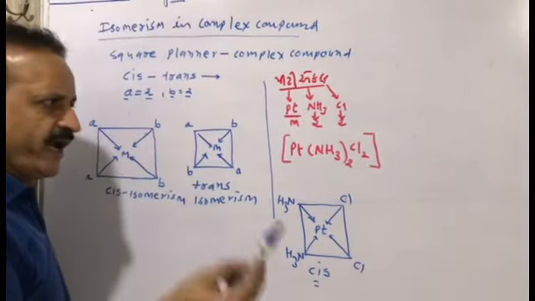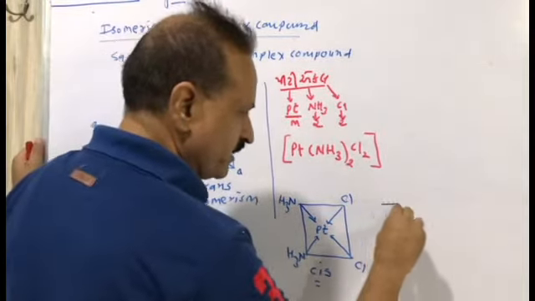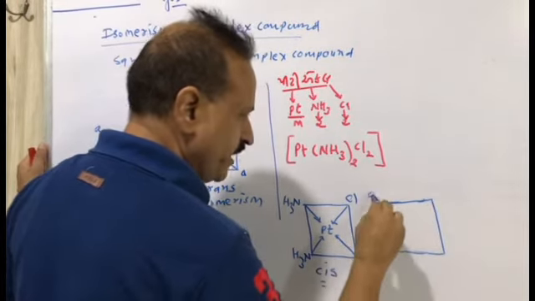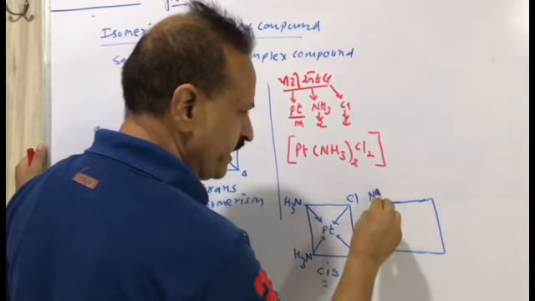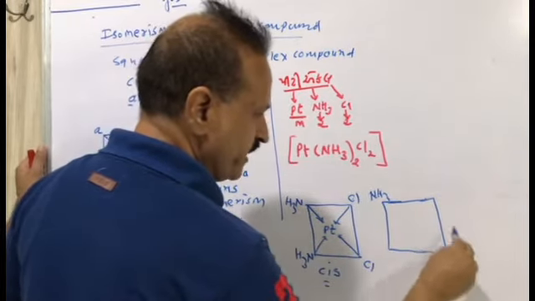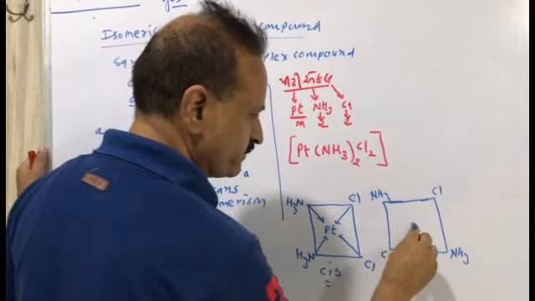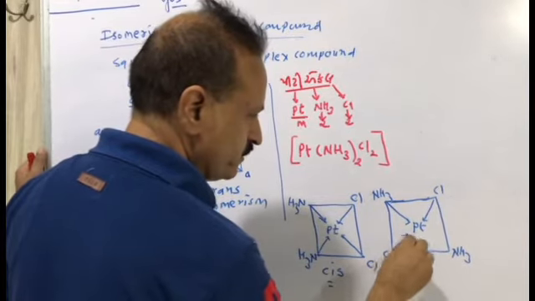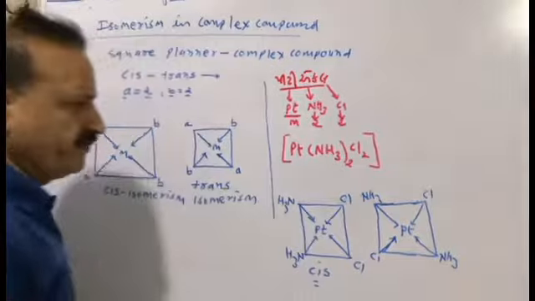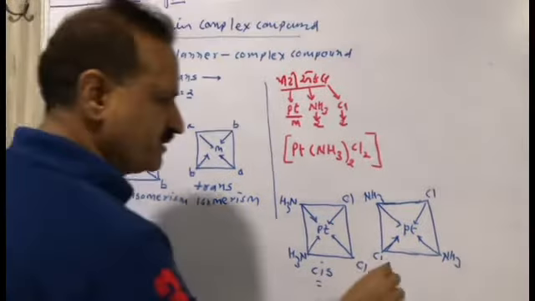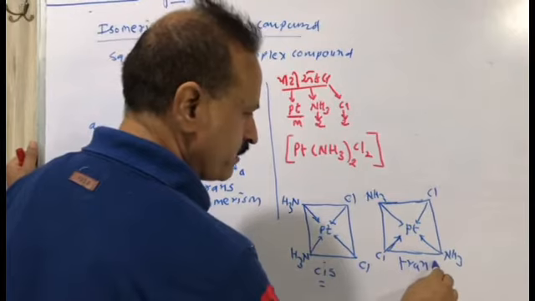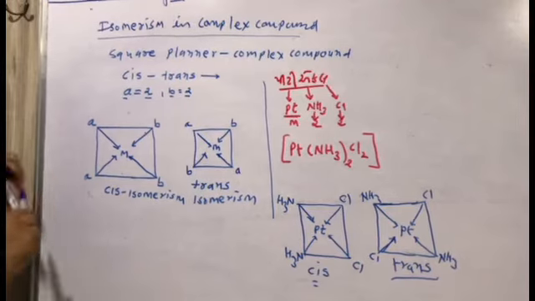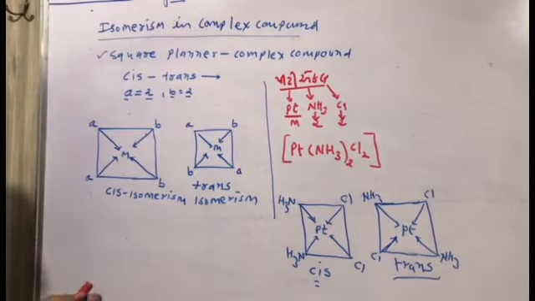And for trans, the same ligands are in opposite directions: ammonia opposite ammonia, chloride opposite chloride, with platinum at the center and the sign of the coordinate covalent bond. This is the cis and this is the trans isomerism, available in square planar complex compounds.